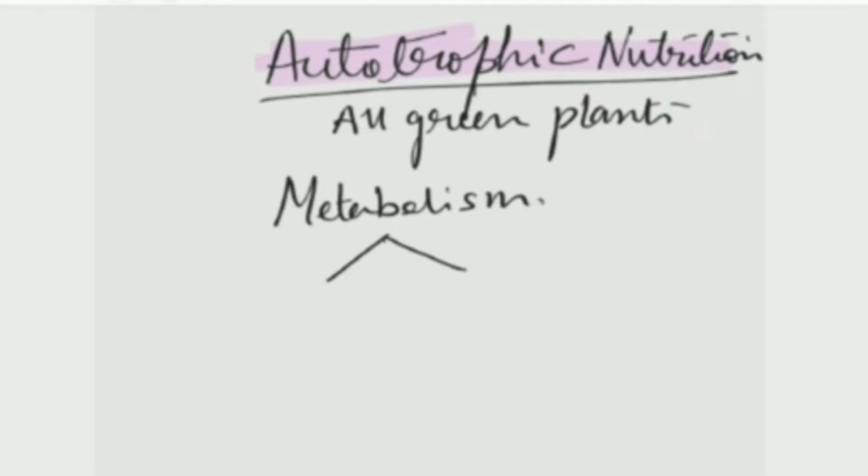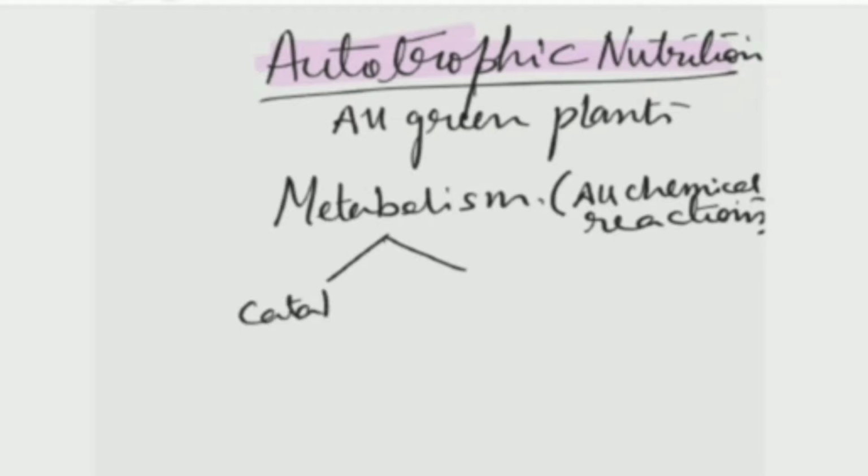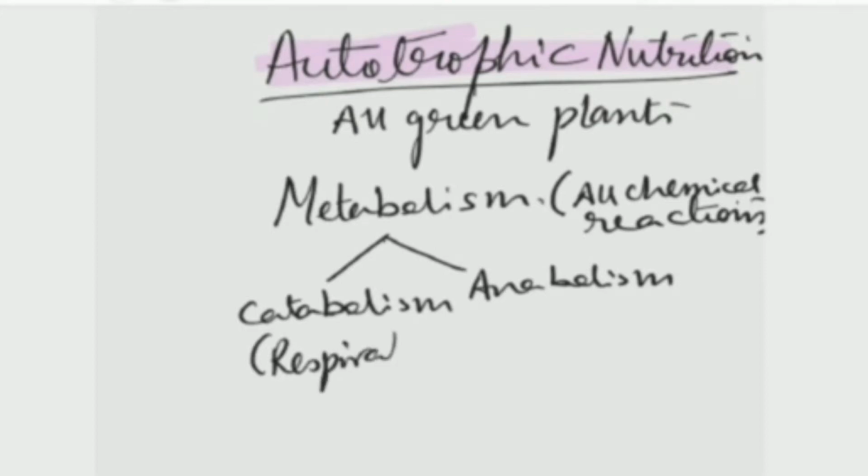Now before going into details about photosynthesis, let me discuss metabolism. Metabolism means all chemical reactions taking place in a cell or in a living organism. Metabolism can be classified as catabolism and anabolism. Catabolism means all the breakdown processes taking place in the body or in the cell, like respiration.